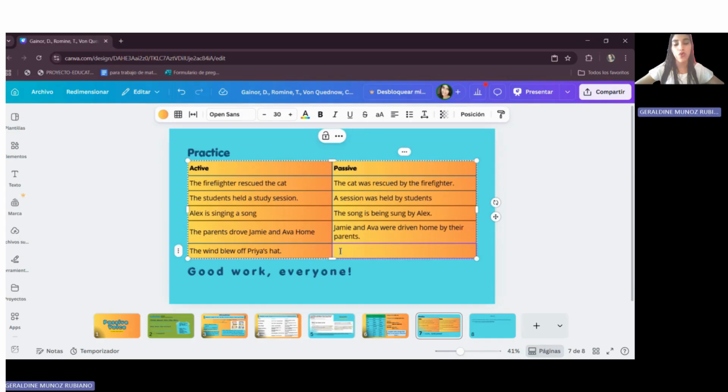The wind blew off Priya's hat. So Priya's hat was blown. In past participle, the verb is blown. Blown off by the wind.